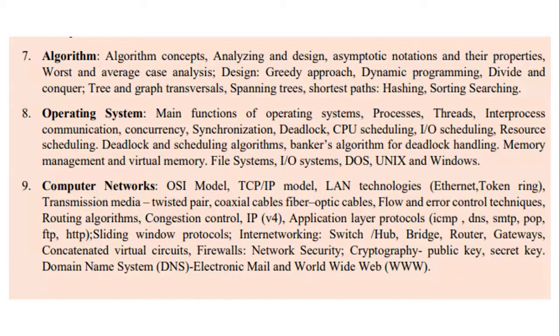Then we'll be moving on to the asymptotic notations. I hope you know what the different types of asymptotic notations are. We'll be learning about big O, omega, and theta notations along with their properties and their worst case and average case. Fine. Then we'll be moving into the algorithms. We have the greedy approach. These are the different approaches that are used for designing an algorithm. So the first approach is the greedy approach.